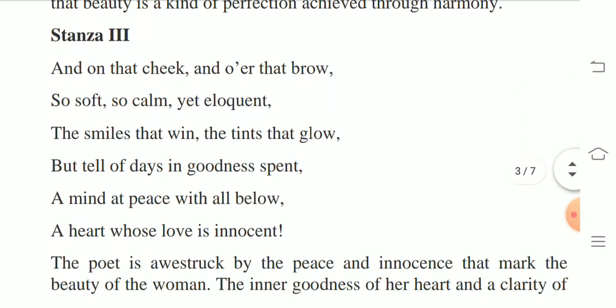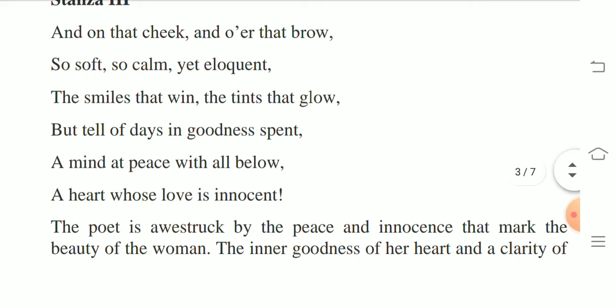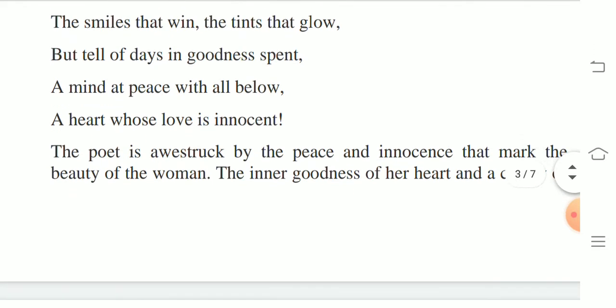Now we move on to the third stanza. And on that cheek and o'er that brow, so soft, so calm, yet eloquent, the smiles that win, the tints that glow, but tell of days in goodness spent, a mind at peace with all below, a heart whose love is innocent. The poet is awestruck.